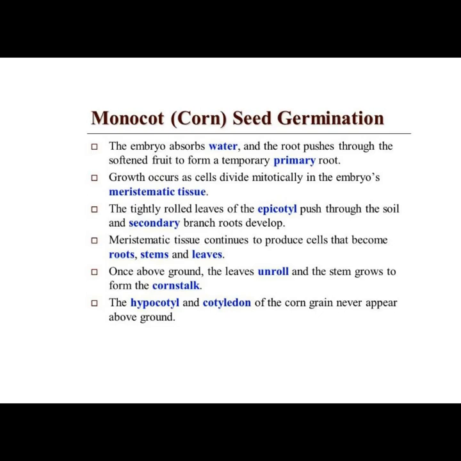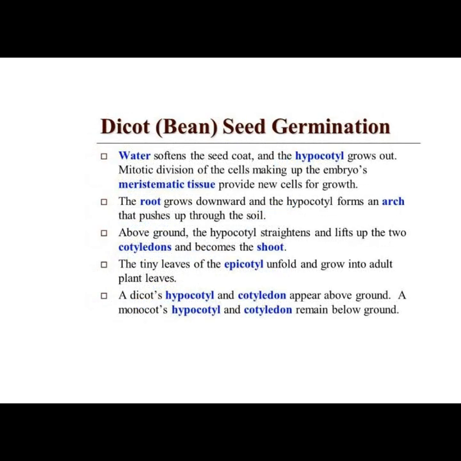Meristematic tissue continues to produce cells that become root, stem and leaves. Once above ground, the leaves unroll and the stem grows to form the corn stalk. The hypocotyl and cotyledon of the corn grain never appear above ground.